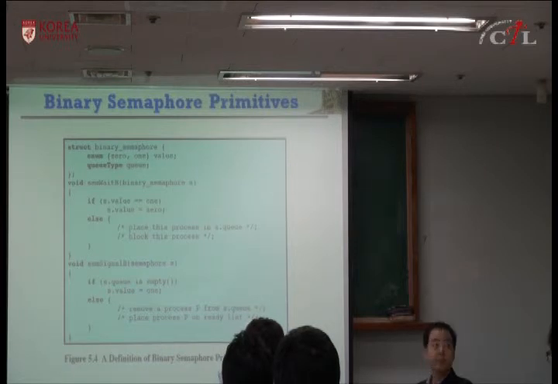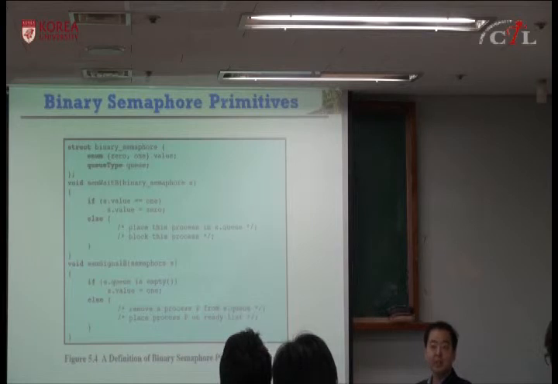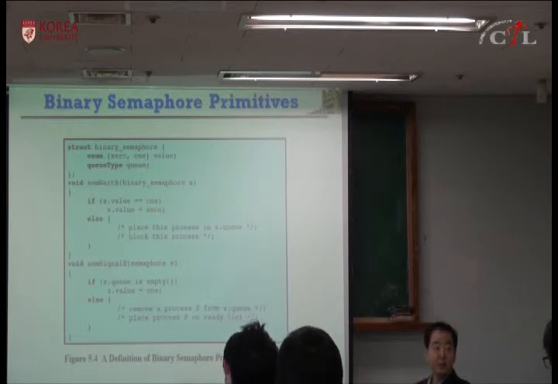Each process or thread performs wait or signal. Wait means it wants to get this semaphore. Okay? Signal means it releases this semaphore.